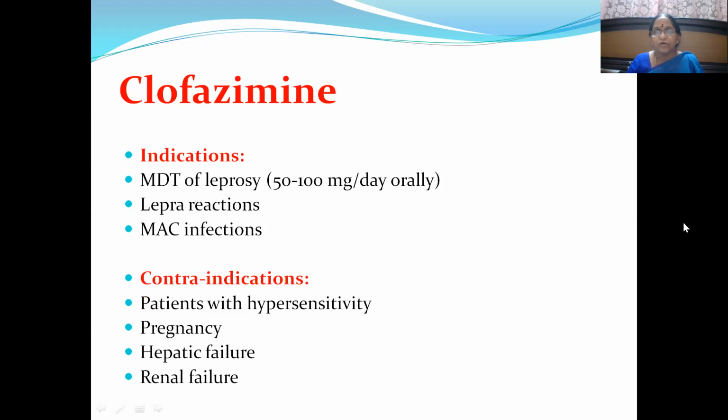Then indications and contraindications. Indications, of course, MDT of leprosy. The dose to be given is 50 to 100 mg per day orally. Then lepra reactions also we have discussed that we use this molecule. And then apart from that, MAC infections. Then contraindications: patients with hypersensitivity, hepatic failure, renal failure, and as usual, pregnancy.